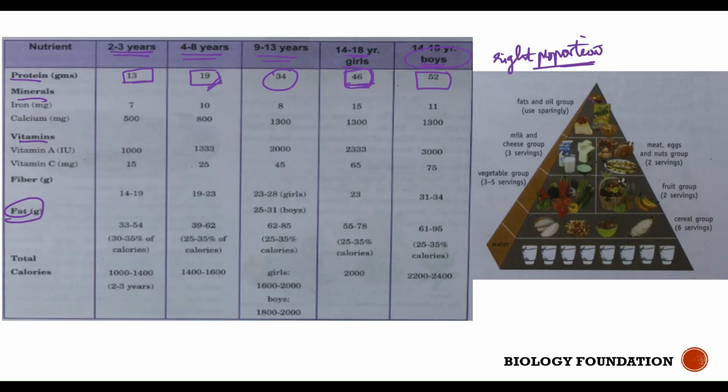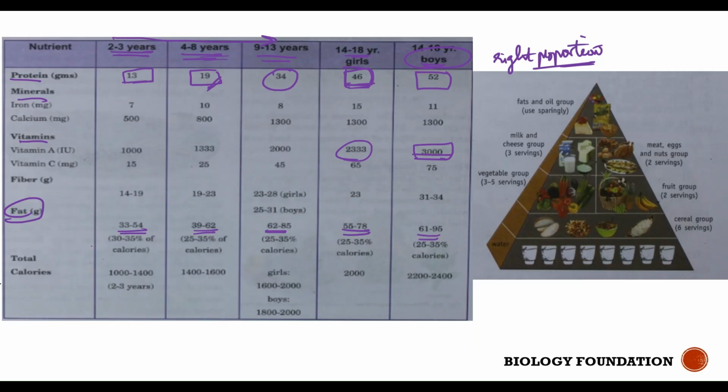Okay. In the same way, vitamins, if you see, the amount is always high in boys when compared to girls, right? And even if you see from 2 to 3 years to 9 to 13, you're growing into a teenager. Okay. So you perform more physical activities and your body is growing, so your body needs more energy during that time. Fats, can you see the amount? 33 to 54, 39 to 62 in 4 to 8 years child, in 9 to 13 years child, 62 to 85. And once you reach 14 to 18 years, girls require 55 to 78 calories, boys require 61 to 95.